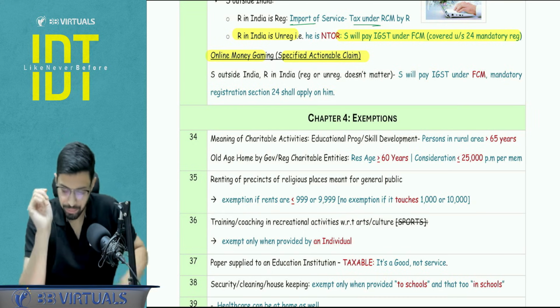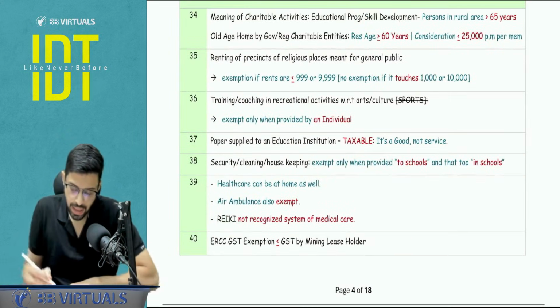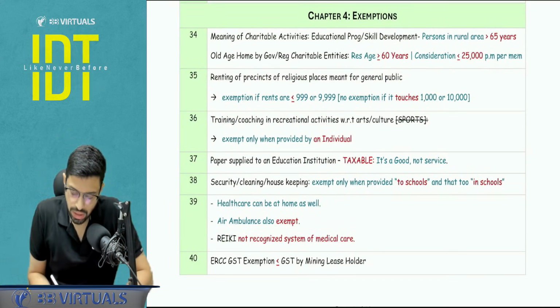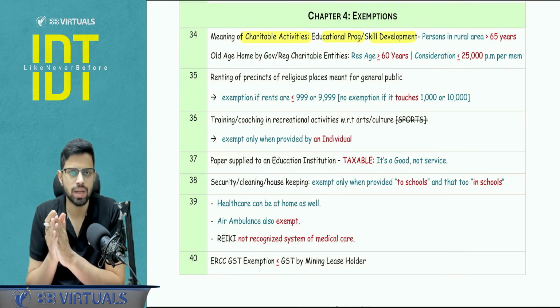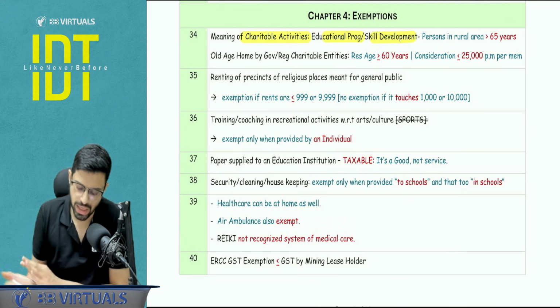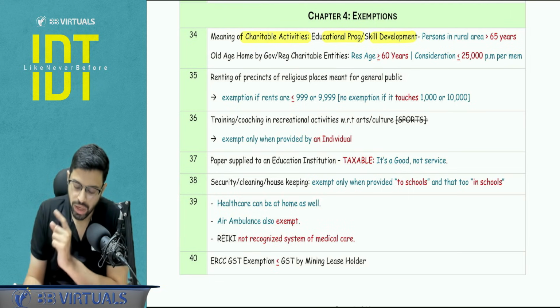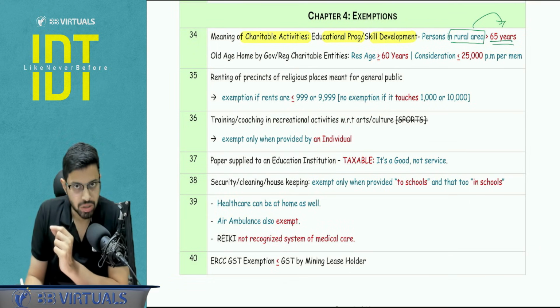Is it clear? Okay. Now next, in the exemptions chapter, the first entry that we talk about is the charitable activities, in which the charitable activities are defined. One of the entries and clauses is the educational programs and skill development. Now, when you are giving this to the persons in rural area, they should be more than 65 years of age. So this is one limit, and they should be in rural area.